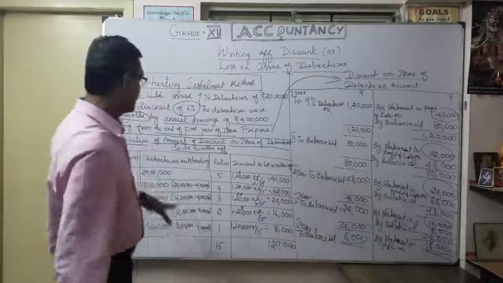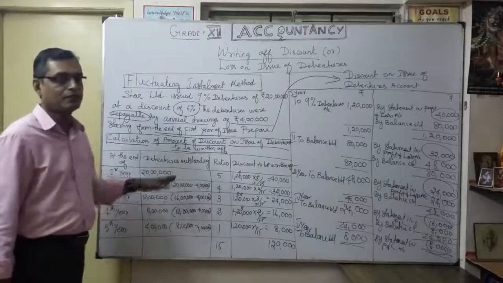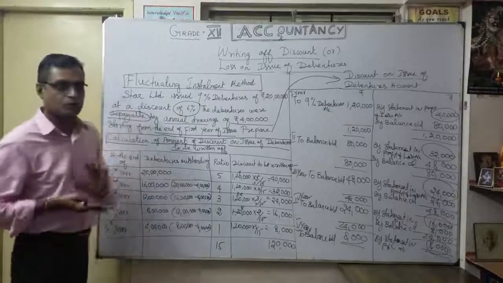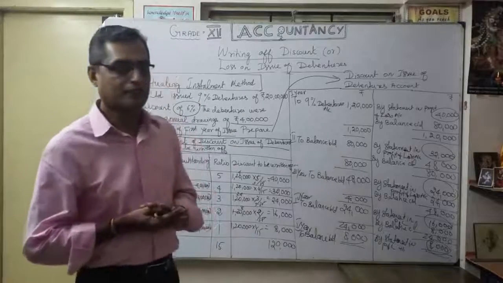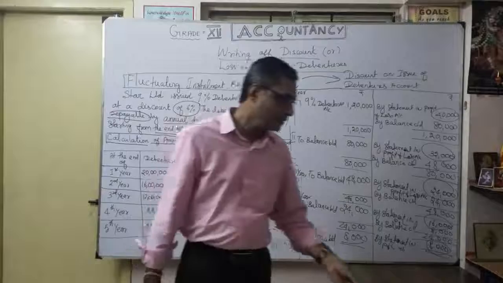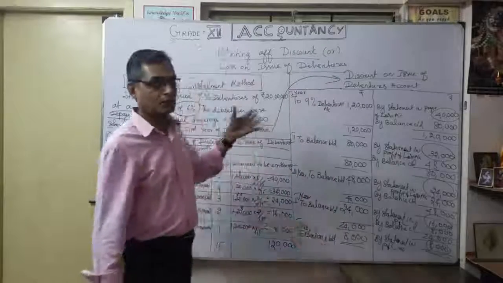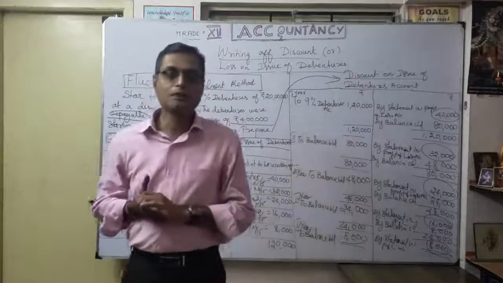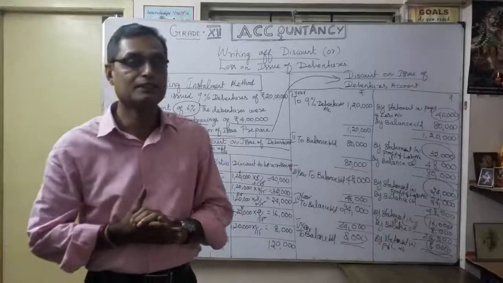Here they have constantly given 4 lakhs. Sometimes they even give a different amount, so accordingly you want to work it out. Okay, you understood this fluctuating installment method. Likewise, you want to work out how they are writing off the discount or loss on issue of debentures. Very, very important, very interesting, very easy.